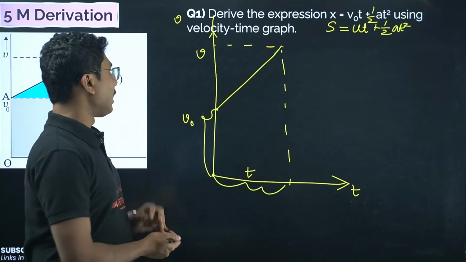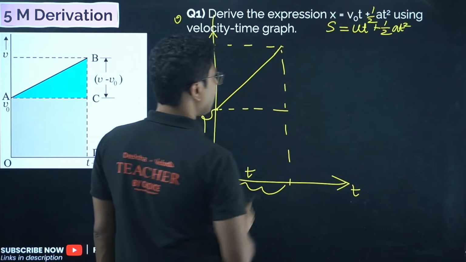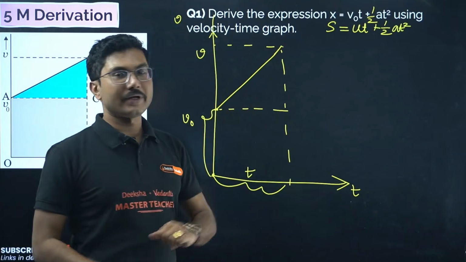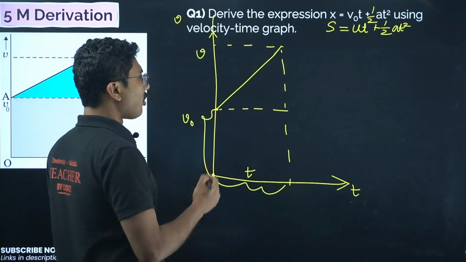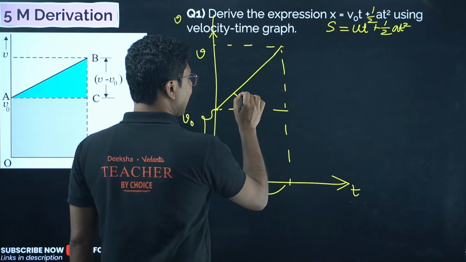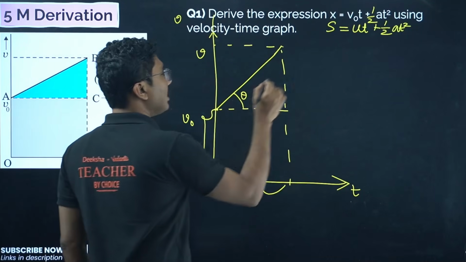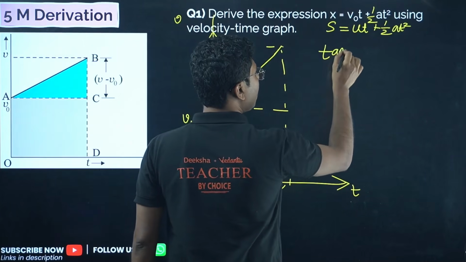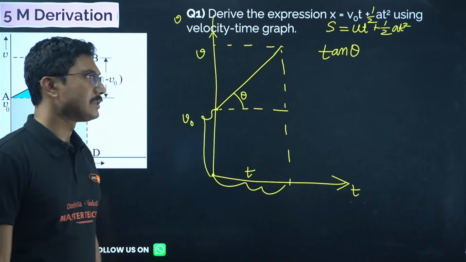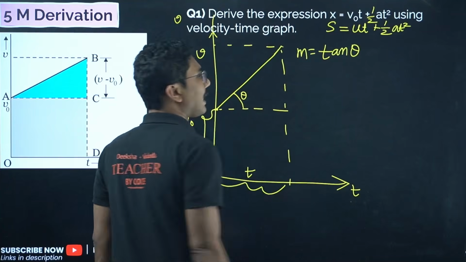Now in this diagram that is given in your textbook, they draw one more triangle over here. And why is it so? Because when you are given the velocity time graph, from this graph if you find the slope, meaning take this angle and find tan theta of this angle, tan theta is called the slope of the graph. Those who have studied straight line in mathematics know this. This is represented by the symbol m. m is equal to tan theta.